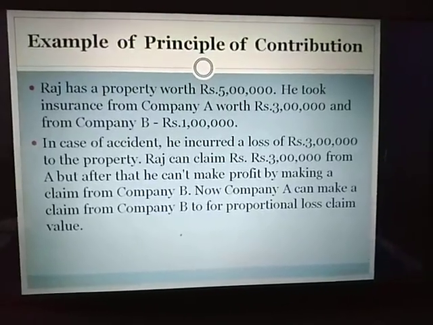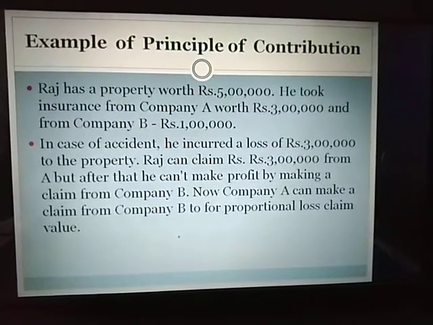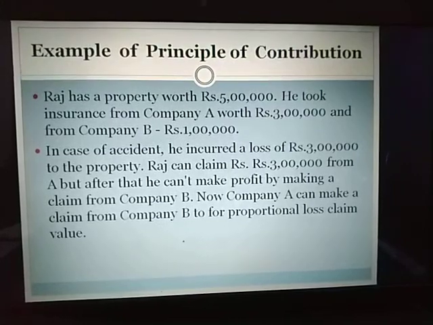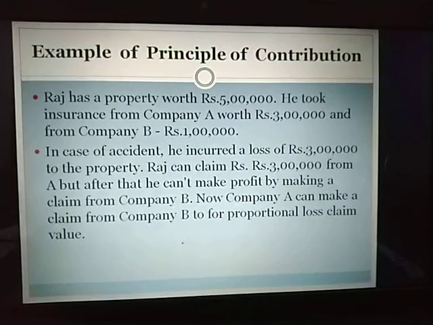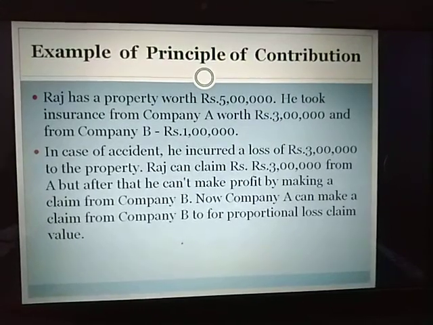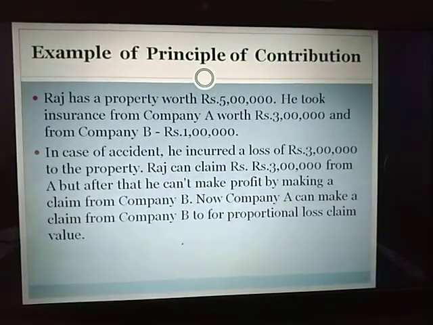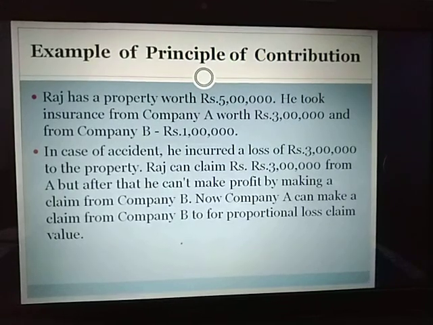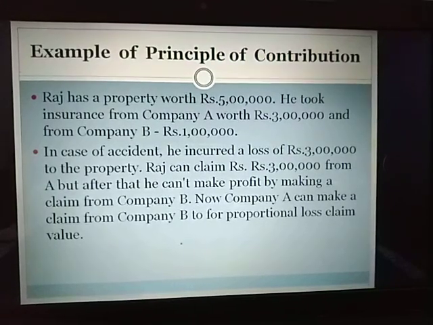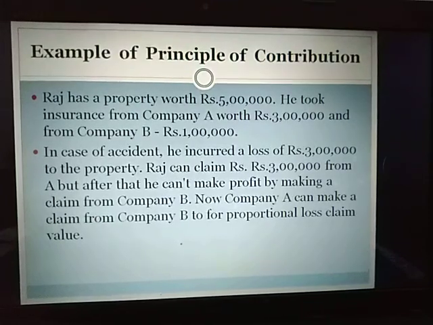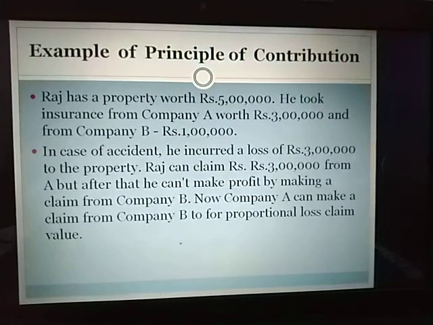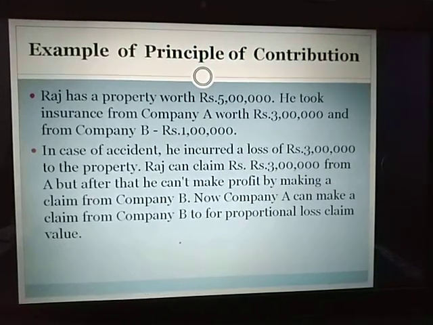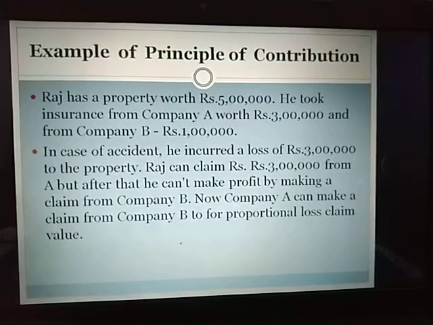Here we have an example where Raj has taken fire insurance on a property worth rupees 5 lakh. He has taken insurance from company A worth rupees 3 lakh and from company B rupees 1 lakh. Now the total sum assured in this case will be 4 lakh, right?